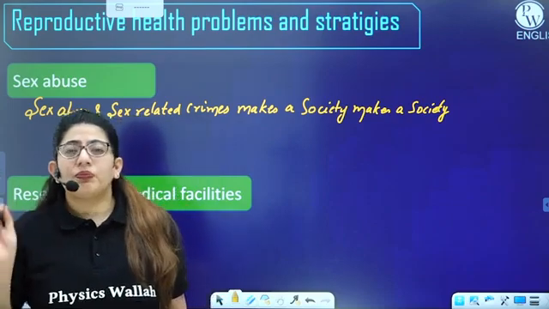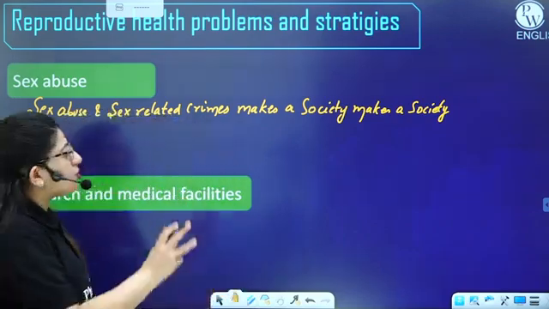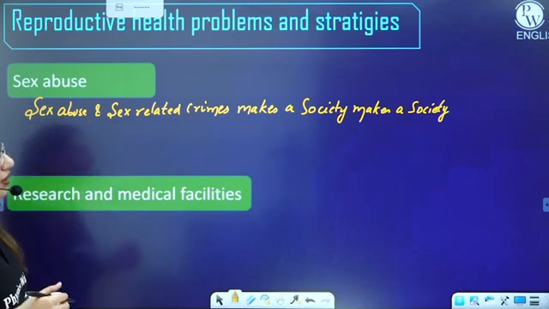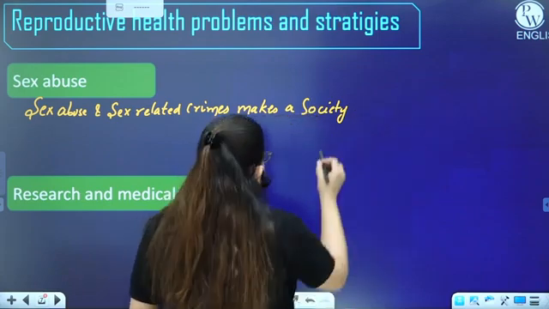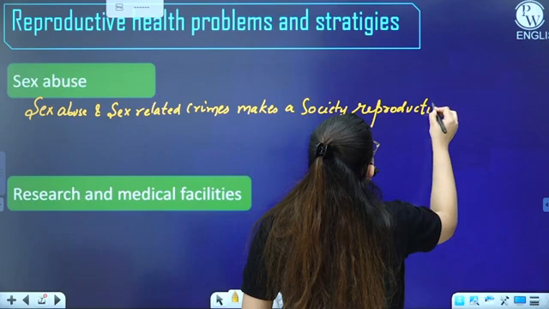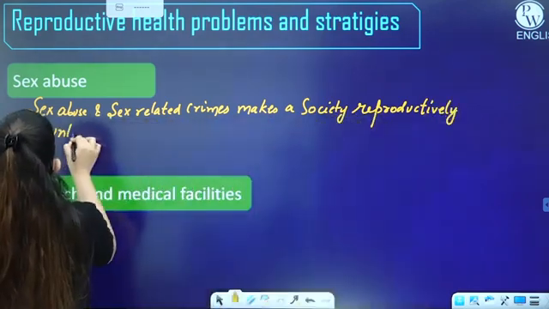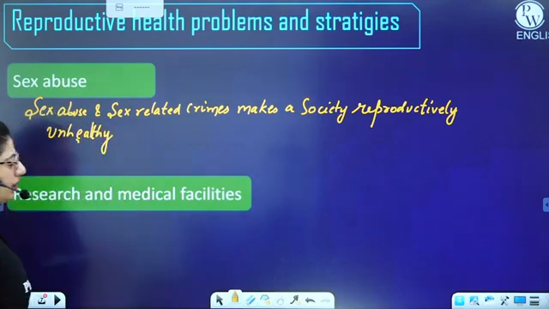That's why the person is committing this crime. So sex abuse and sex related crimes make a society reproductively unhealthy. Then we have a lot of research and medical facilities.